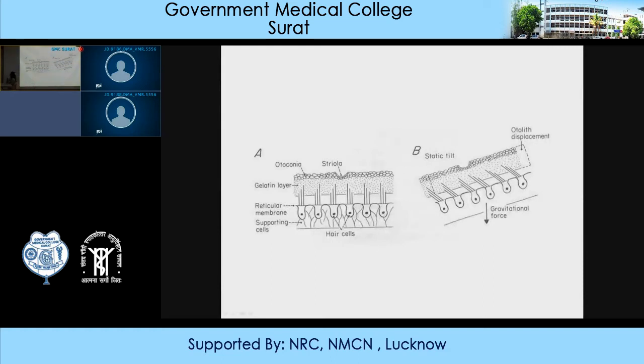Now here you can see that this is the normal position, and when a person accelerates in a forward direction or moves suddenly in the forward direction, these statoconia will cause bending of the hair cells, resulting in the sensation that the person is falling back.